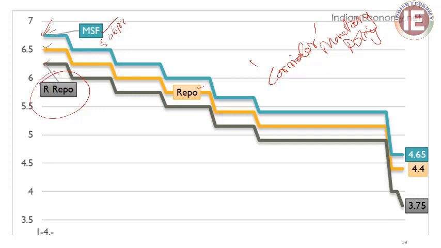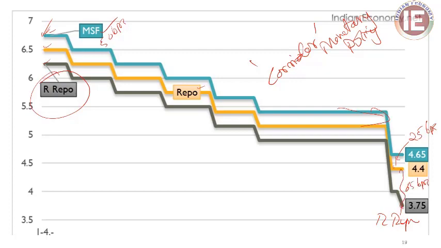Okay, when we are coming to the recent period, just look at this gap. The repo rate was 4.4%, and similarly the MSF rate was reduced to 4.65%. So the gap is how much? 25 basis points. Okay, and when we are looking at the reverse repo rate, what is the reverse repo rate? It is 3.75%. What is the difference? It is how much?